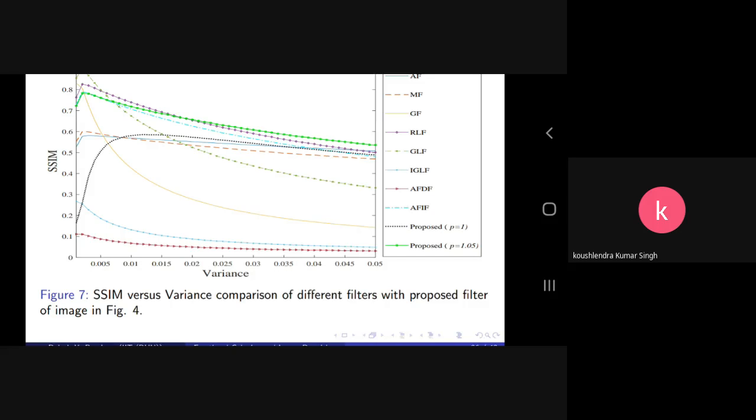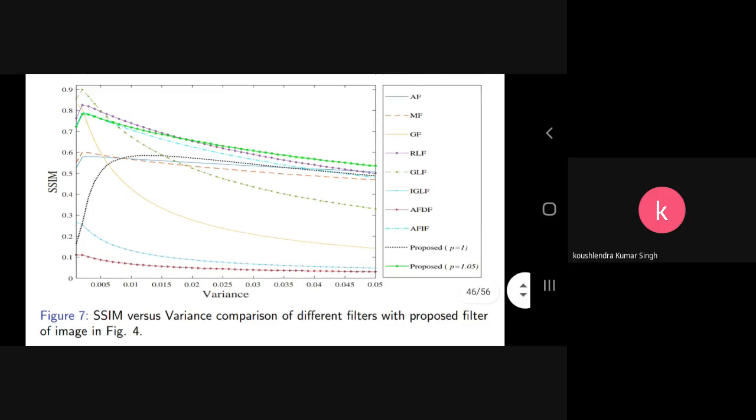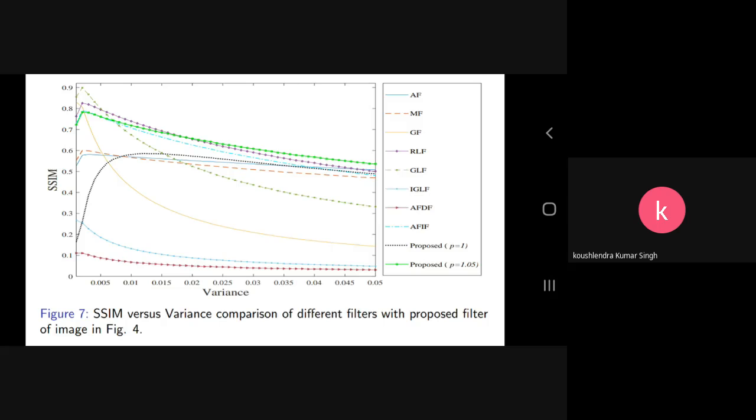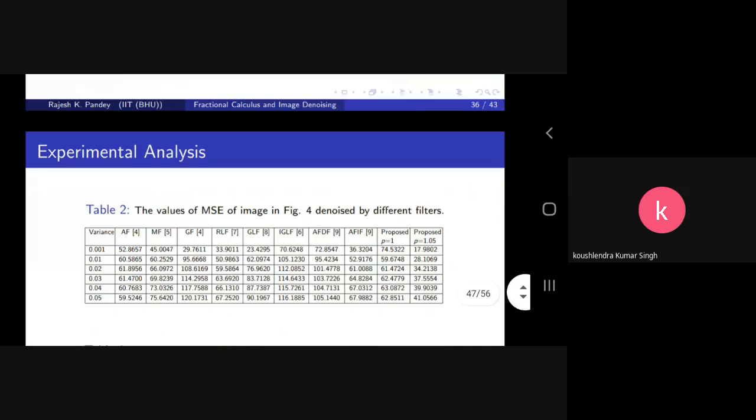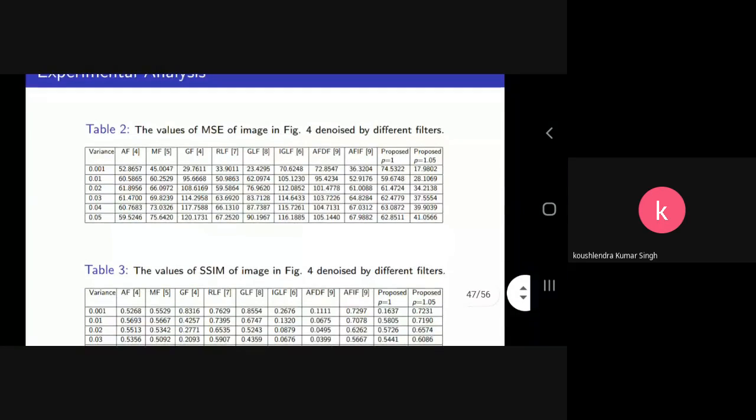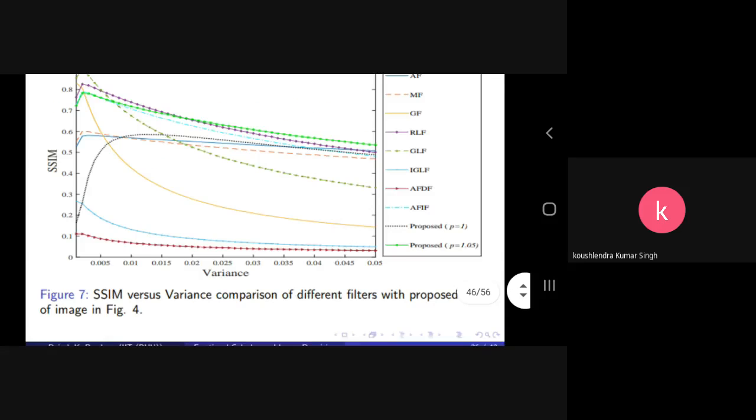So SSIM is also calculated, and it is plotted in figure number 7. You can see over here the performance of the proposed one for P is equal to 1 and P is equal to 1.05. And these are the tables, the numerical values that are obtained, and they are also compared with the other filters and the proposed one. We have shown that in the figures also, and the same thing is presented over here in a tabular form.